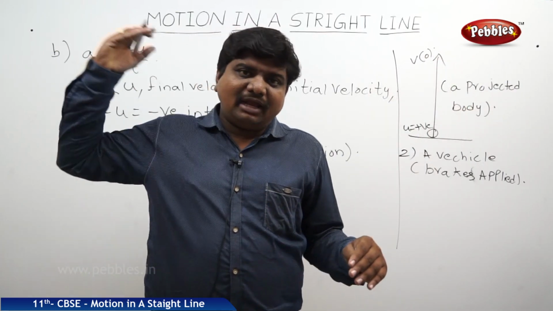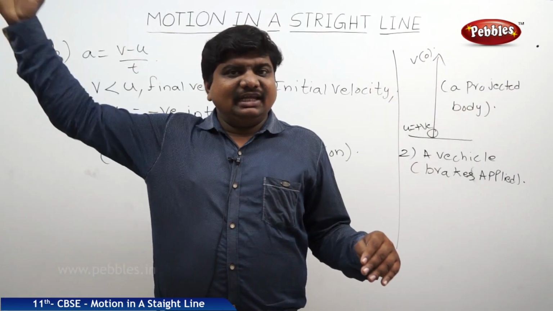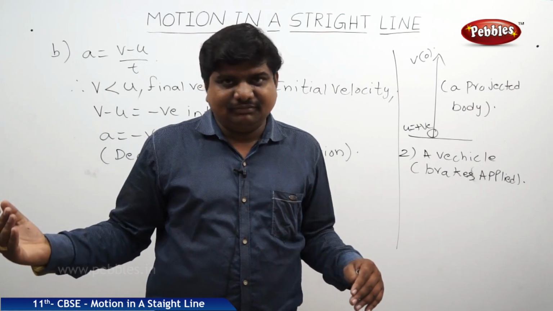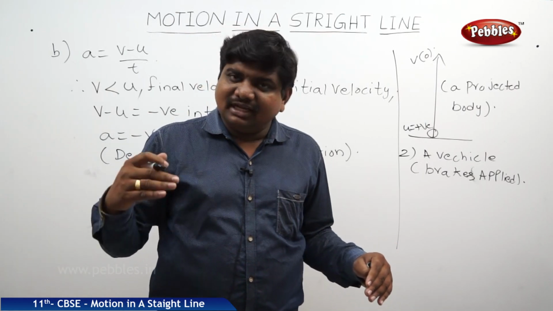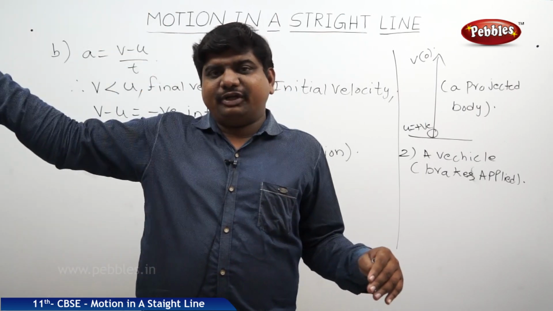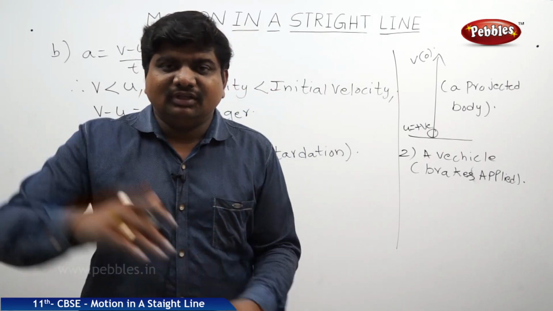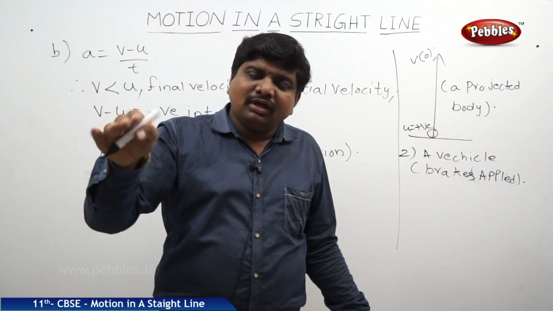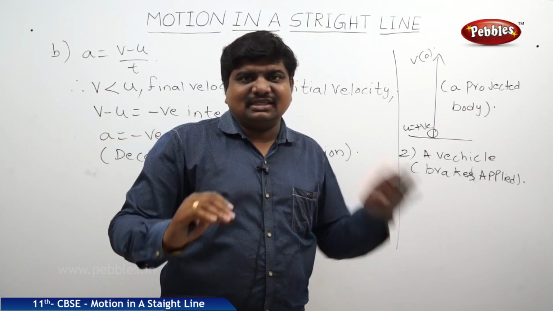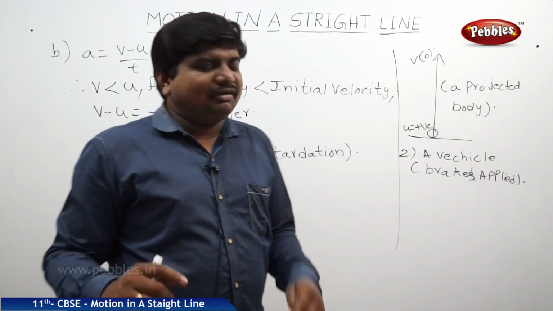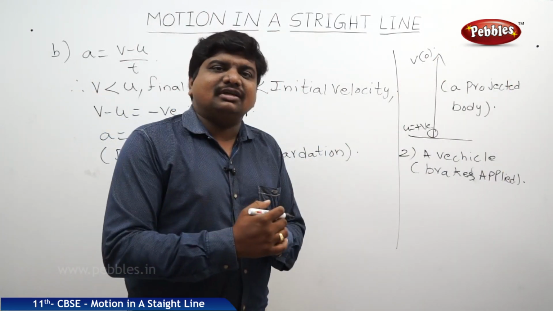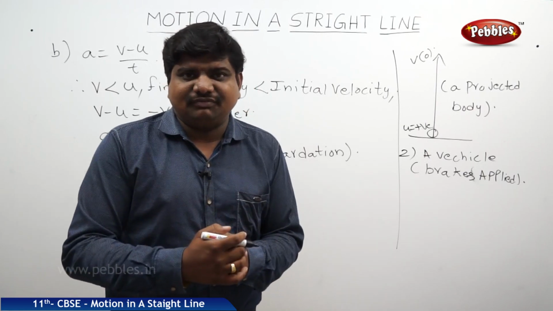Before approaching the platform, the body is under some uniform velocity. While approaching, it has to apply the brakes, whether from 1 kilometer before or 2 kilometers before. The body will slowly slow down, deceleration takes place, and it will come to rest at the prescribed position, that particular platform position.